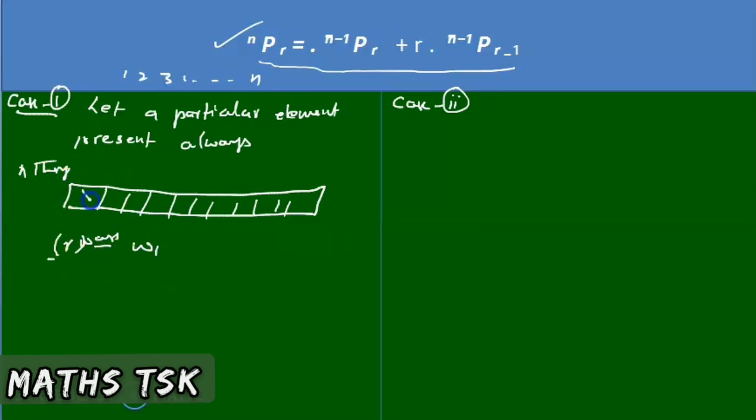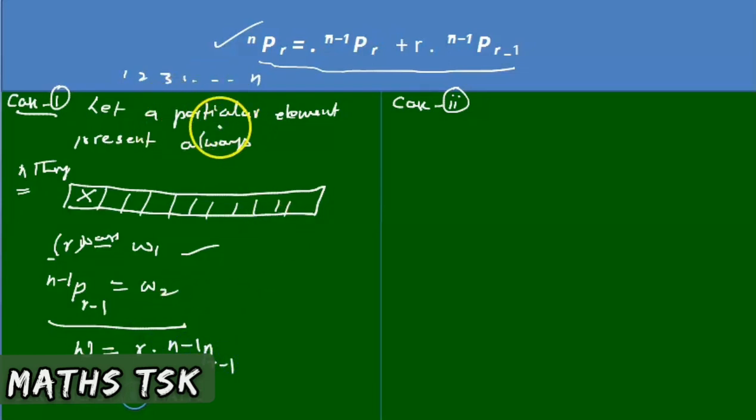Next, the first place is completed. How many places remain? r minus 1 places. How many things remain? n minus 1 things. So W2: n minus 1 things are there and I have to arrange r minus 1 places. So the first work is arranging a particular thing in r places in r ways. The second work is arranging the remaining r minus 1 places with n minus 1 things in n minus 1 P r minus 1 ways. Therefore, the total work in case 1 is r into n minus 1 P r minus 1. Here a particular element is always present.